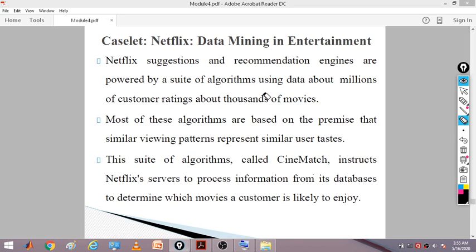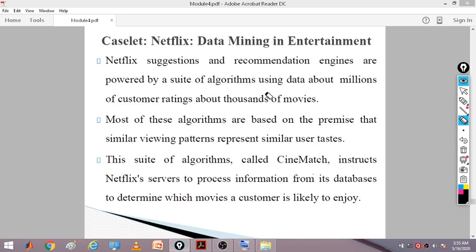According to their taste, whenever you give a rating from 1 to 5, each rating has some criteria on which you are giving it. For example, whether the movie is relevant to the current situation, or what kind of concept or theme was used in the movie. Based on that you may put a rating from 1 to 5, and millions of people are rating the movies.